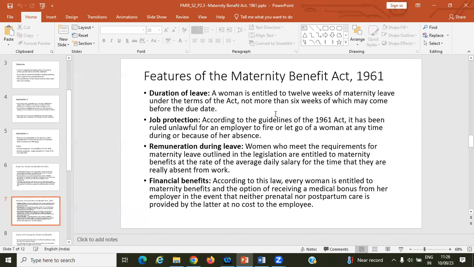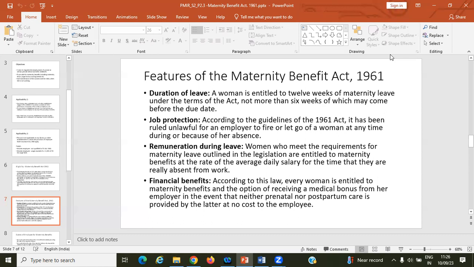We'll also read what the amendment is, what things were corrected in this act when it was amended, and what needs to be done by the employer. Suppose one person is working, what is his or her duty?